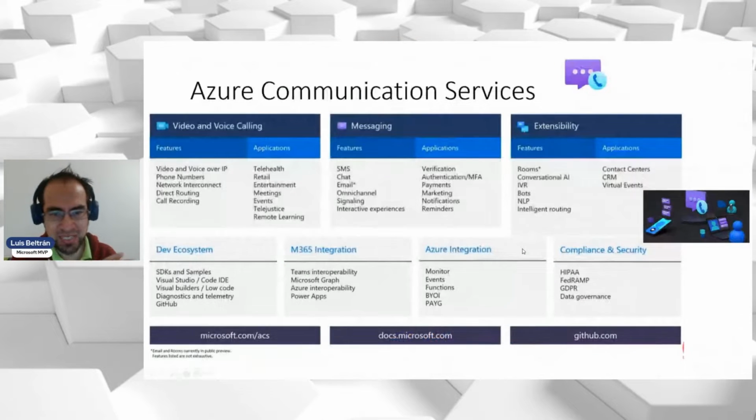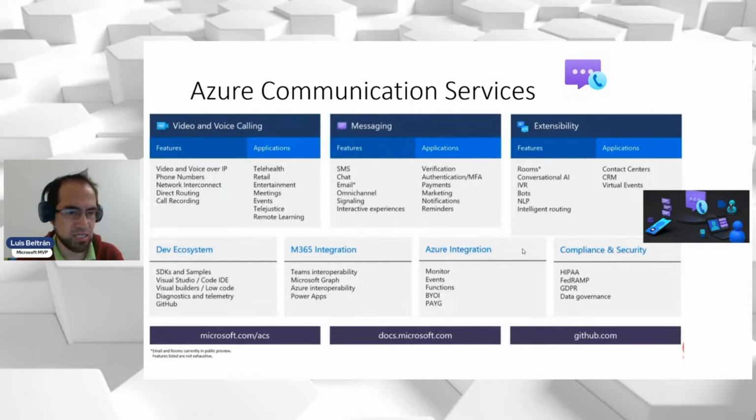Perfect. So what is Azure Communication Services? It's a service that allows you to incorporate real-time communication capabilities into your apps and systems or services that you are developing. It provides APIs, SDKs, and connected experiences to your users with your products. So if you are a developer, you can integrate communication experiences.